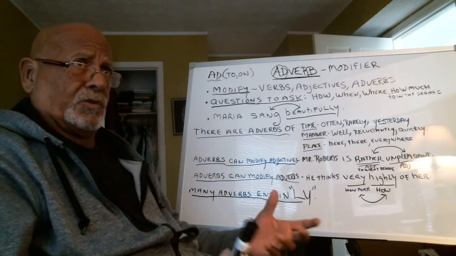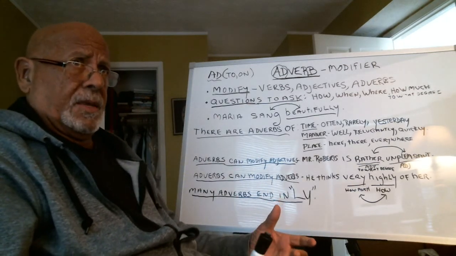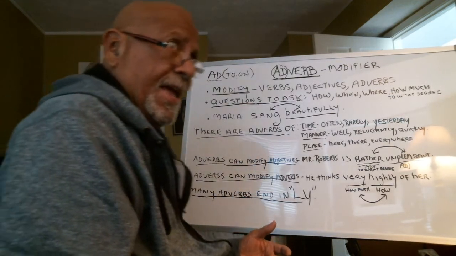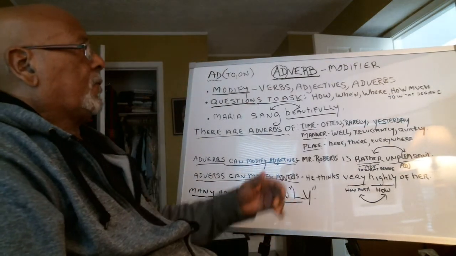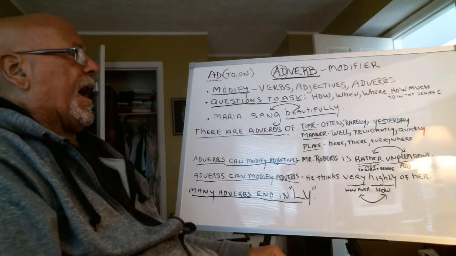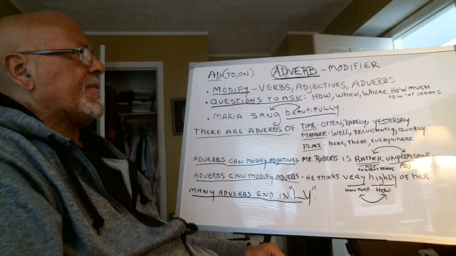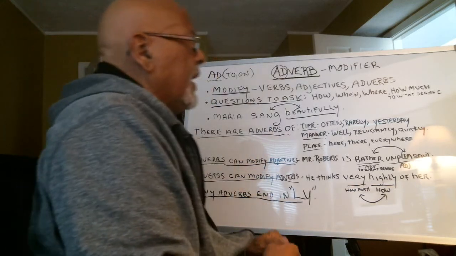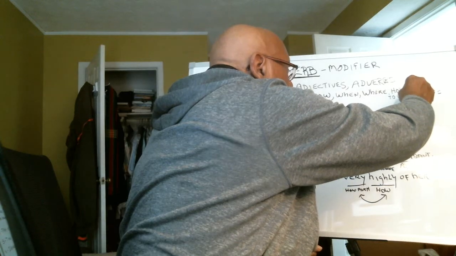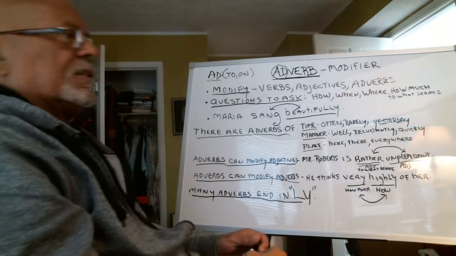How many? Which one? What kind of? When we look for an adverb, we ask these questions. How, when, where, how much, and to what degree.